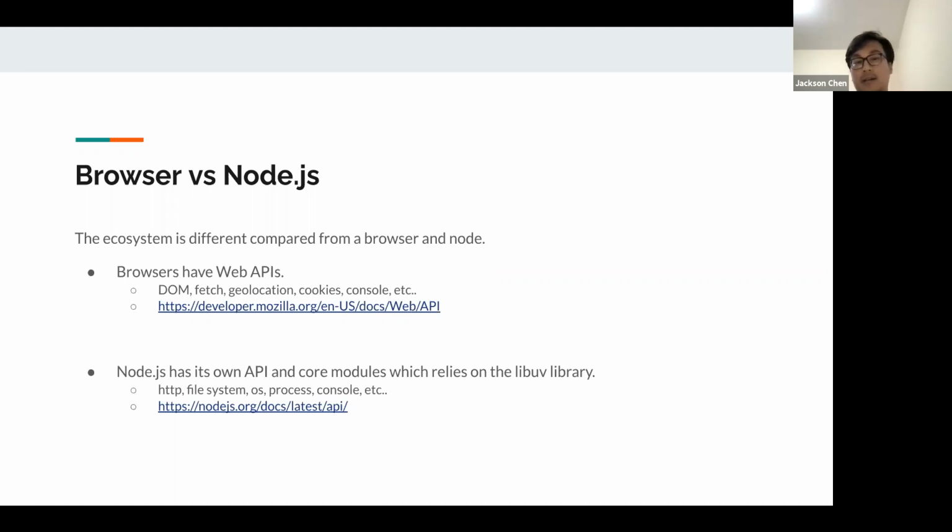Node also has the console, so you're able to do console.log when you use Node as well. But the main purpose of Node is that you can create servers, access local files, change, read, and write files, and access the operating system as well.